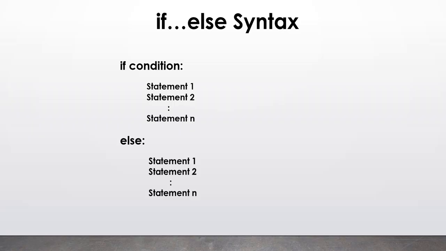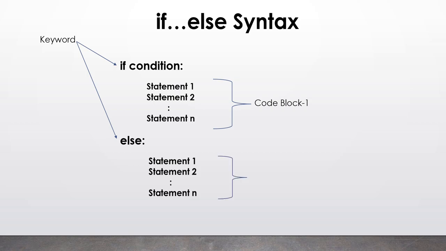Okay, so let us quickly summarize what we have seen till now and the syntax of if else. As you can observe, this is the syntax that we have used in our code, where if and else are the keywords, as we have seen in the documentation. The code which is written inside if is code block 1, and it will be executed only when the condition is true, whereas the code written inside the else block, which we are calling code block 2, will be executed